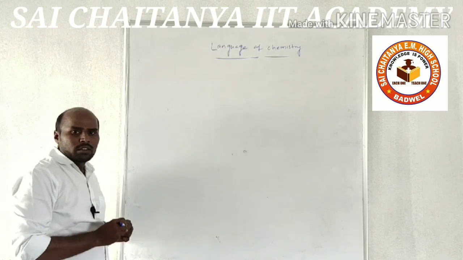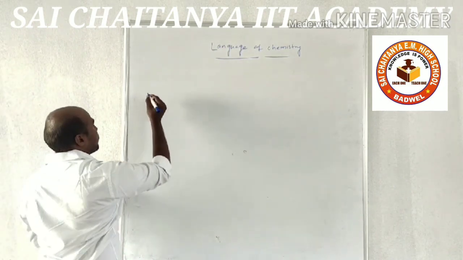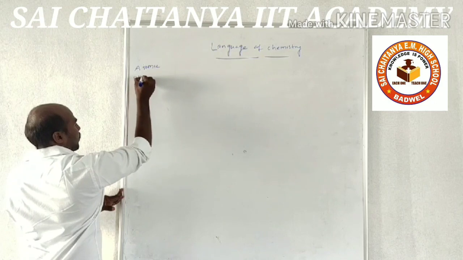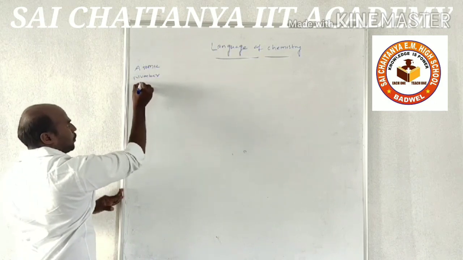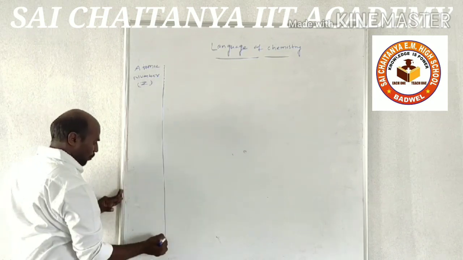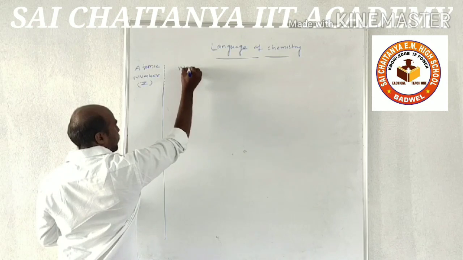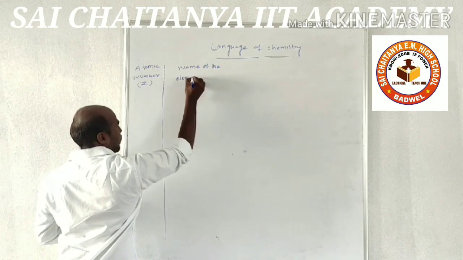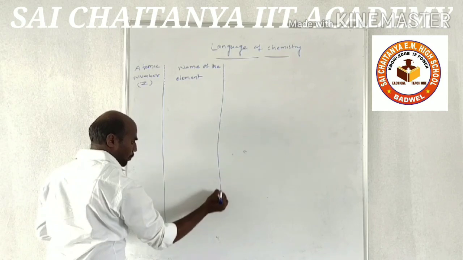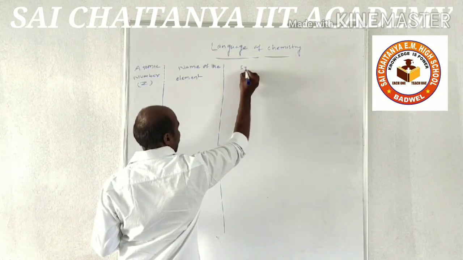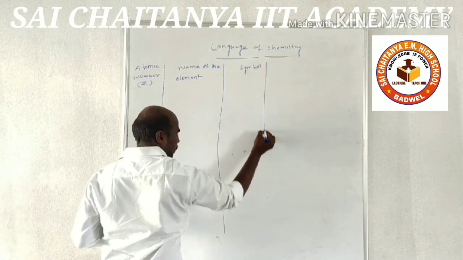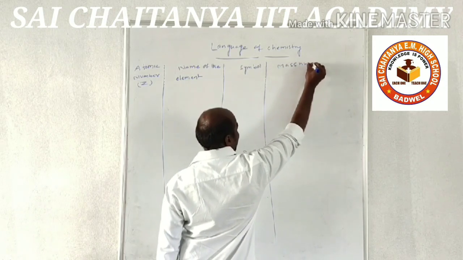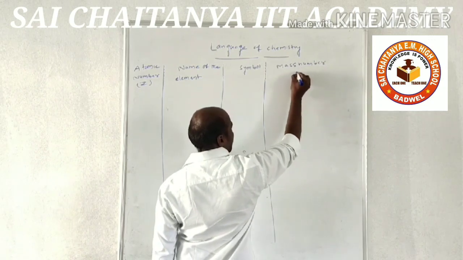First we learn elements: atomic number, which can be denoted by Z; name of the element; and symbol; mass number. Mass number can be indicated by A.